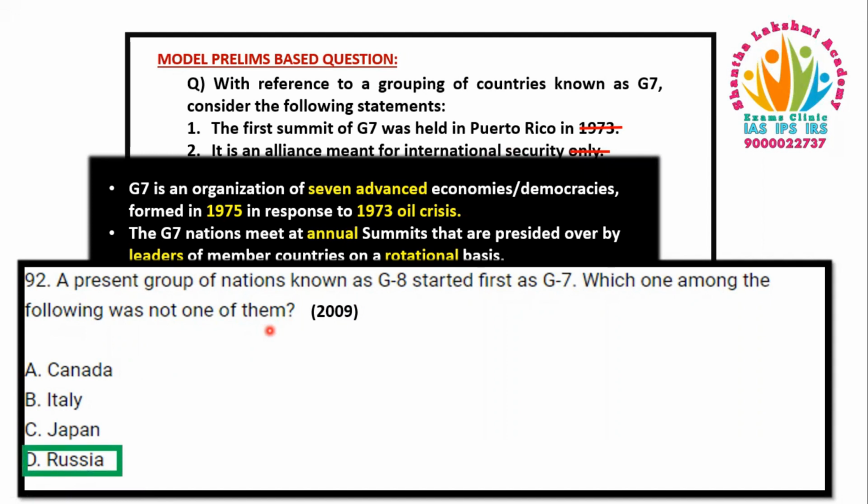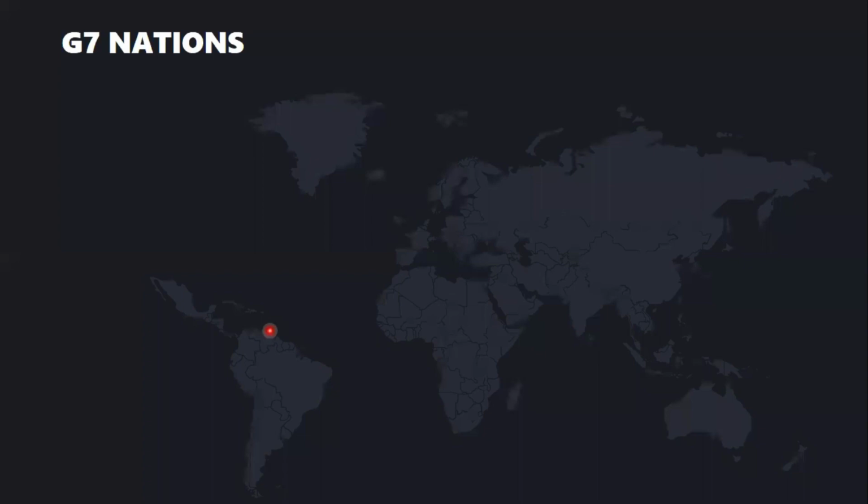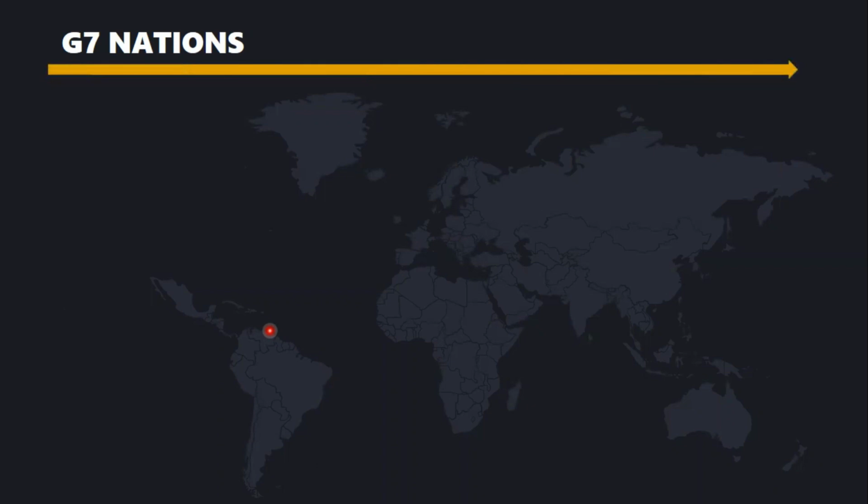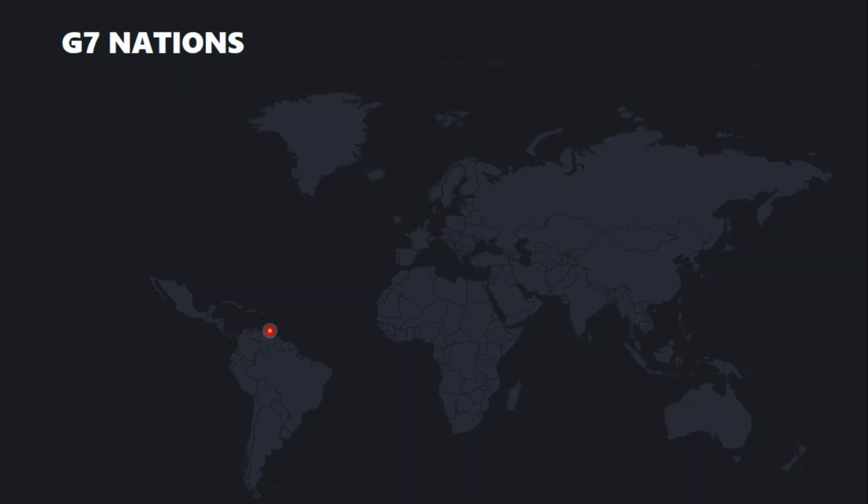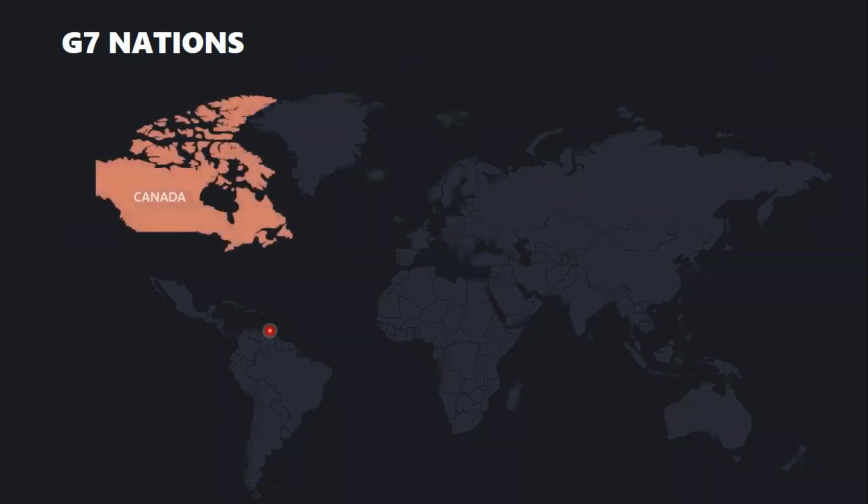Now, let us look at the member countries and their locations. There are a few very important organizations where we have to remember the member countries. To memorize them, we can use either acronym methods or we can memorize countries by going continent-wise on the map. So let us go from west to east and take the North American continent. As we know, G7 is about advanced economies. So the advanced economies of North America are Canada and USA. Next, there are no countries in South America.